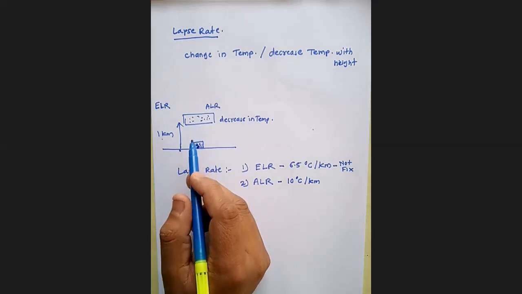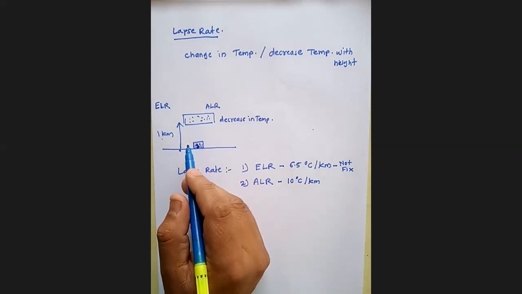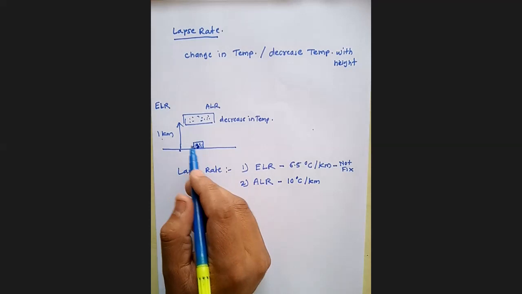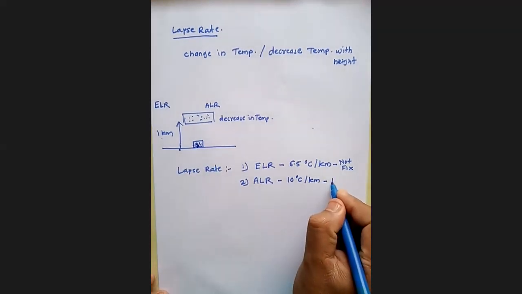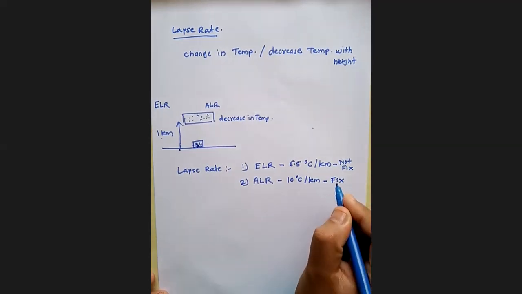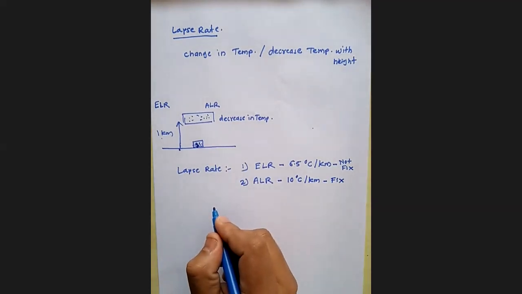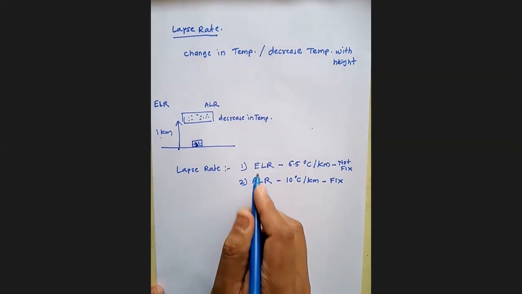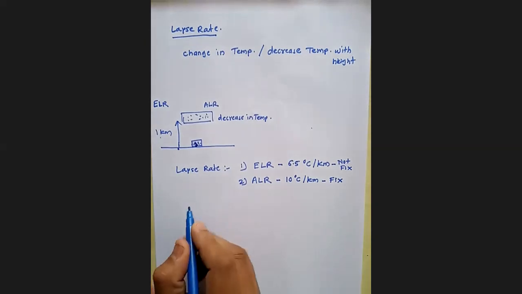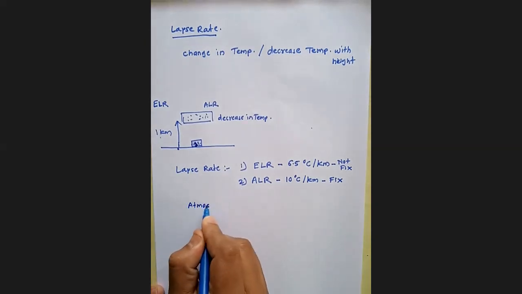Per kilometer, it shows 10 degrees Celsius decrease in temperature. This adiabatic lapse rate is fixed. It does not change with the environment. So these both terms, environmental lapse rate and adiabatic lapse rate, are important for atmospheric stability.